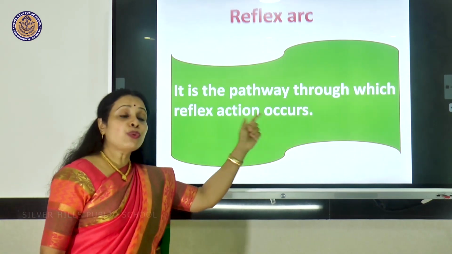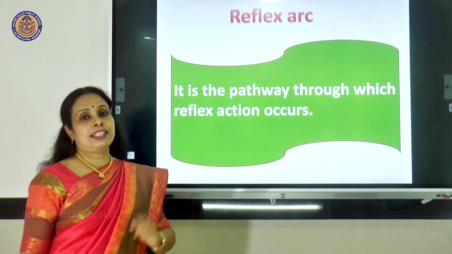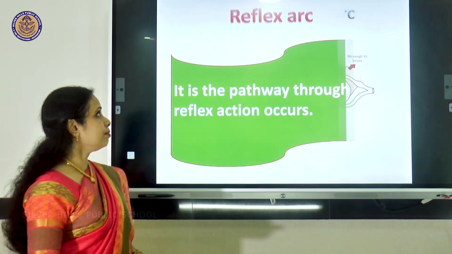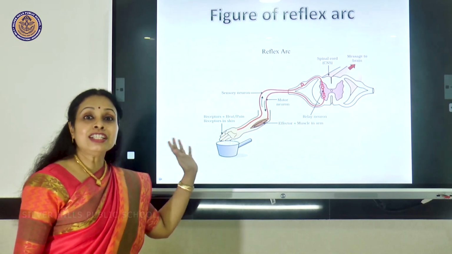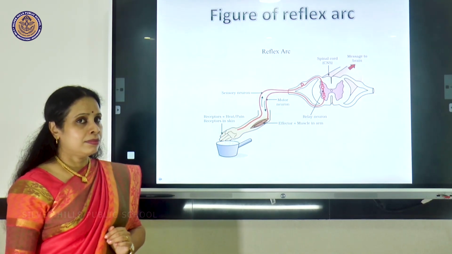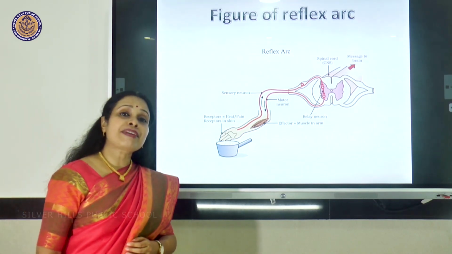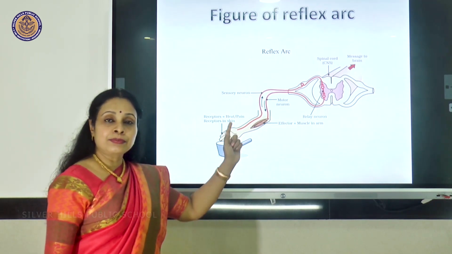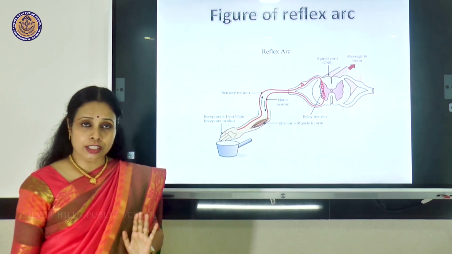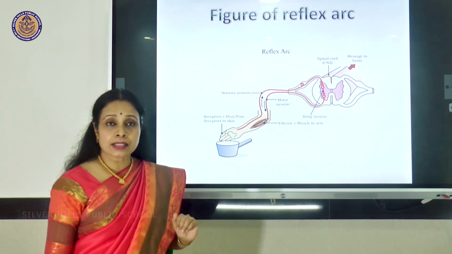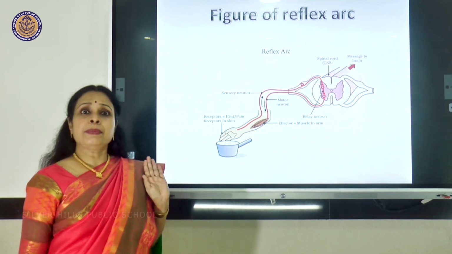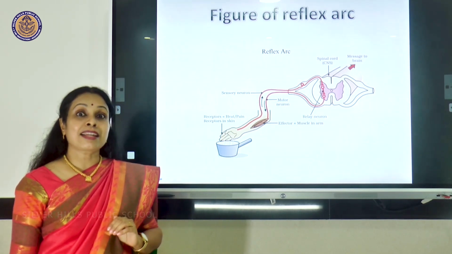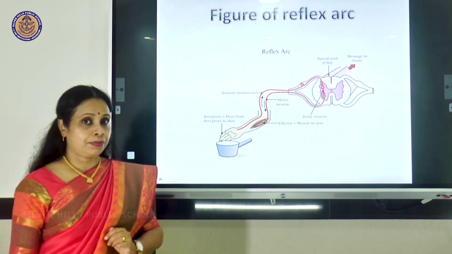Now there is a pathway through which reflex action occurs. That pathway is called the reflex arc. Here is a figure of the reflex arc. A very simple situation, many of you must have experienced it also. You can see a person's hand and he has touched a hot object, a hot pan in this case. Now immediately the person withdrew the hand. After withdrawing only, that person is realizing that the pan was hot.